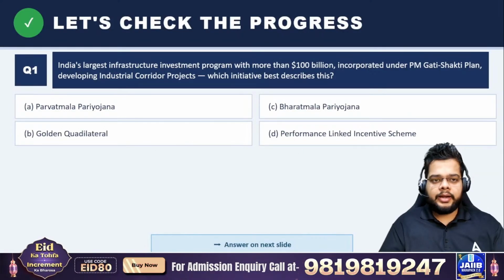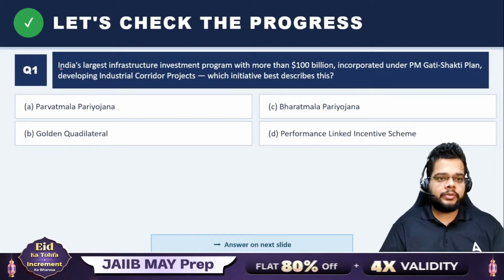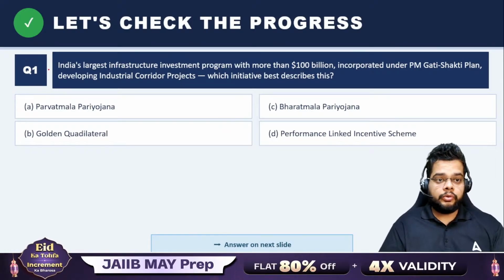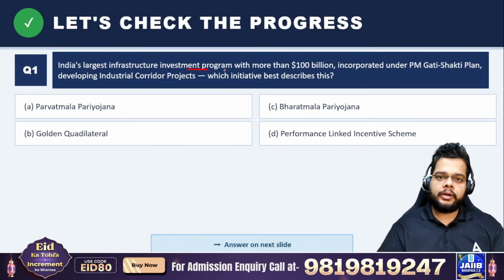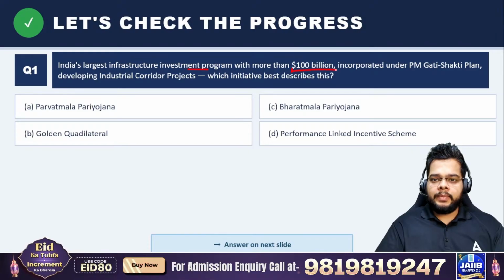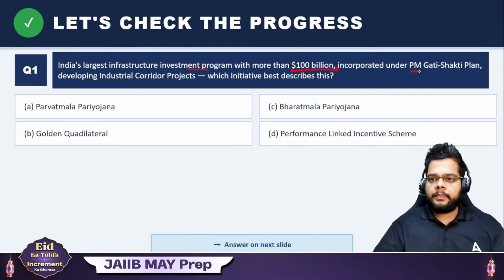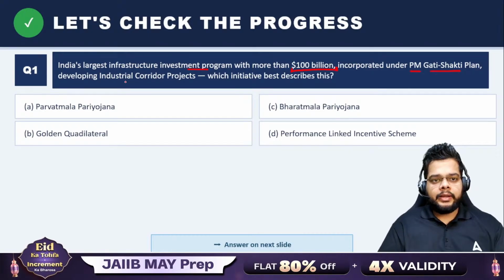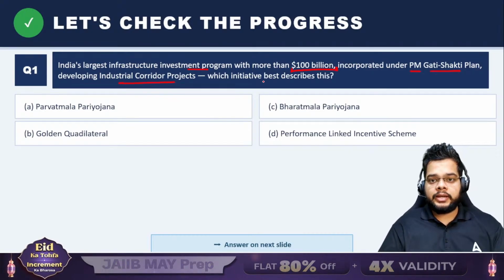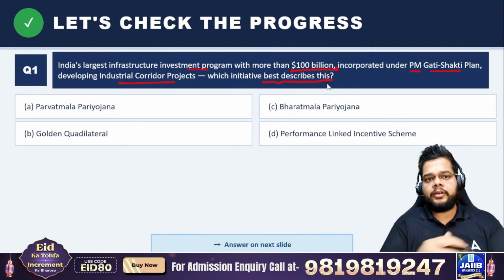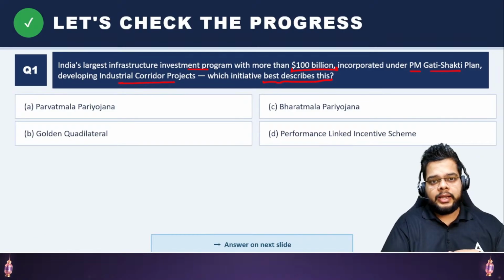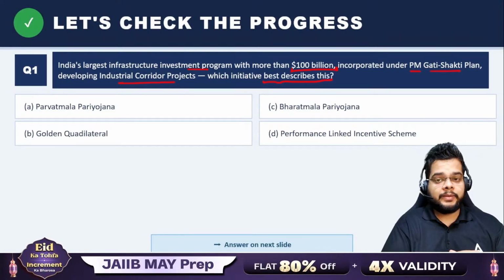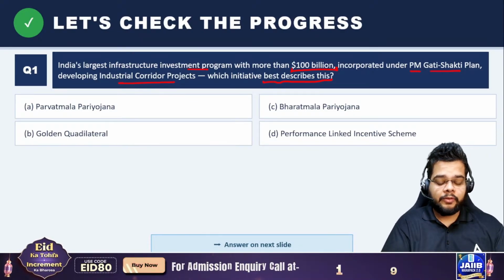Fine. So now let's try to solve some questions, and based on these questions only, we'll be learning some new concepts. First question states that India's largest infrastructure investment program with more than 100 billion US dollar incorporated under PM Gati Shakti plan developing industrial corridor projects. Which initiative best describes this? So we are talking about the infrastructure investment program. And you must be knowing that in India, we have the flagship program wherein $100 billion has been sanctioned. What is the name of that program?